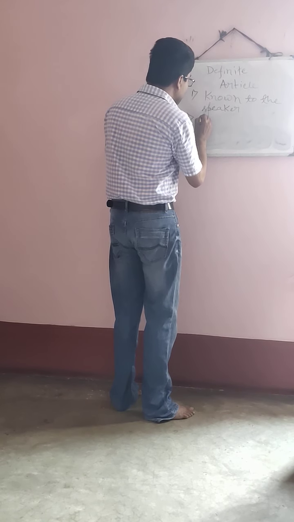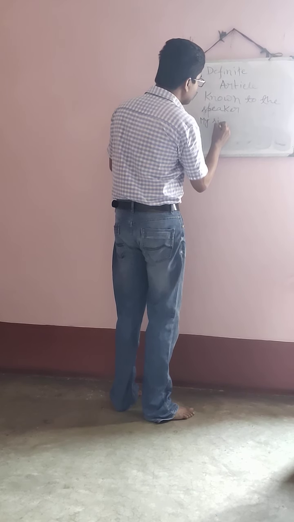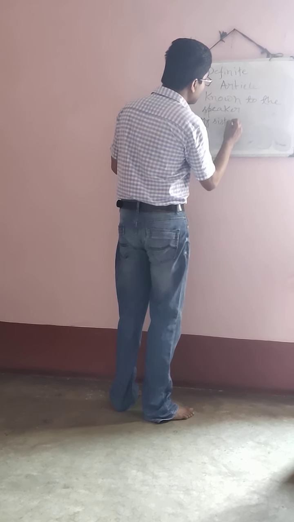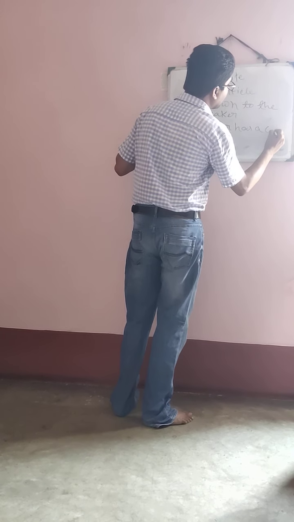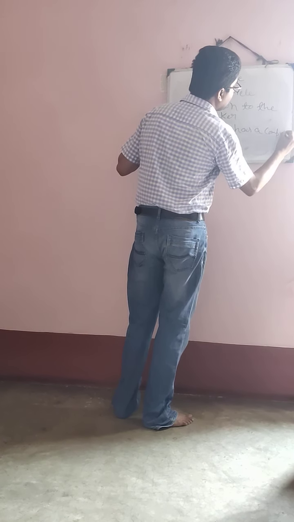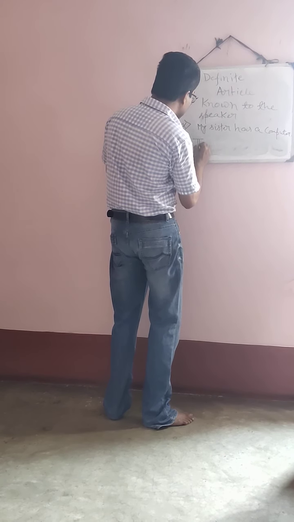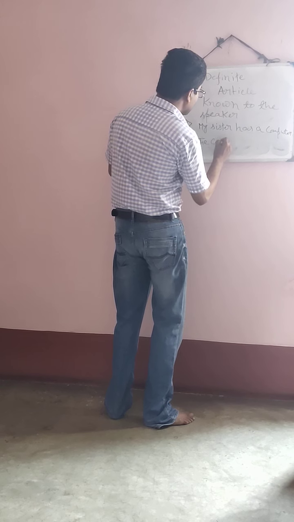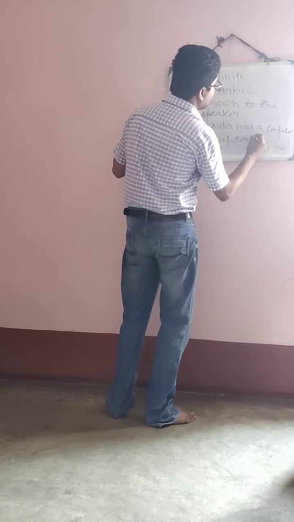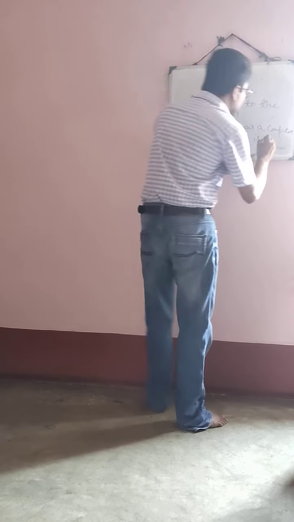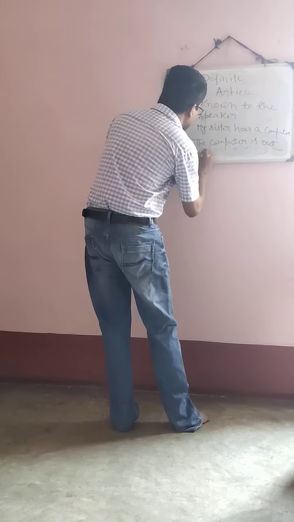In the first sentence I am writing, my sister has a computer. The computer is out of order now.